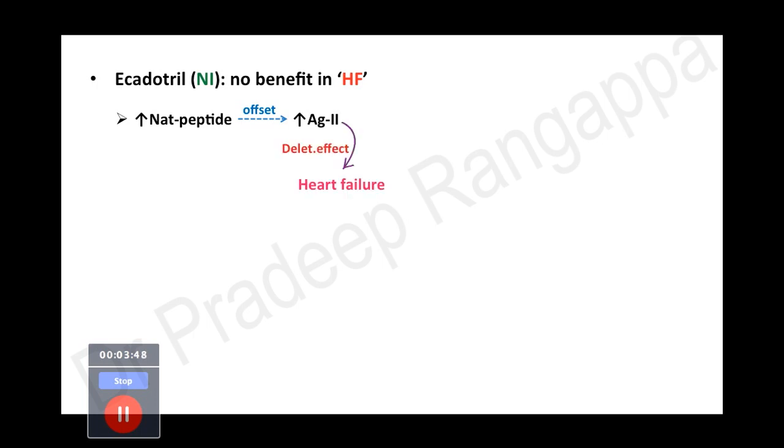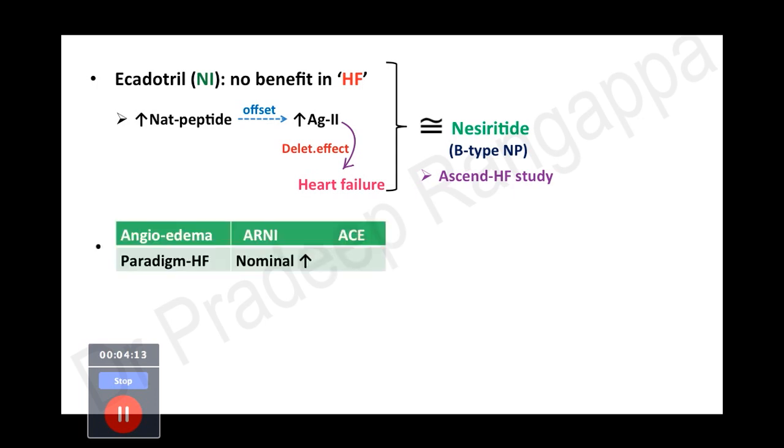In fact, because of the increase in angiotensin 2, the studies showed it had deleterious effects in heart failure. Another molecule that came was nesiritide, which was similar to this. It was a B-type natriuretic peptide. So that also had the same problem, and this particular drug was not proven to be successful even in the study called the ASCEND heart failure study. So these were some of the studies where they looked at whether sacubitril or ARNI causes any angioedema.